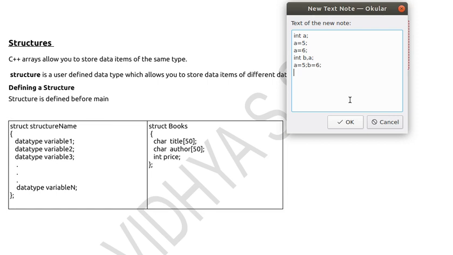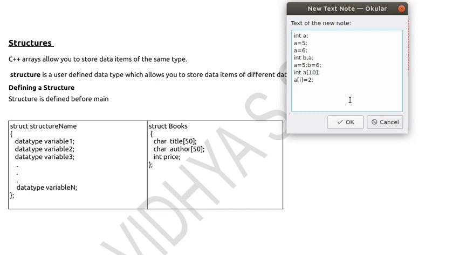Say suppose I want to store 10 different integer values. Is it possible to declare 10 different variables? No, it's not at all possible. So what we'll do, we'll go for arrays. That is, arrays can store a group of values, right? So to store 10 numbers, I'll write int a[10], so that I can store 10 different values in the array. And I can access the array elements using indexing, that is a of 2, so that I can store all the values in a single variable a.